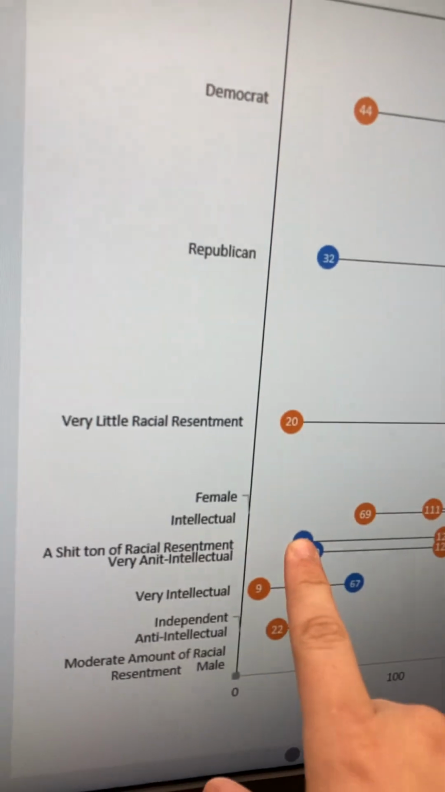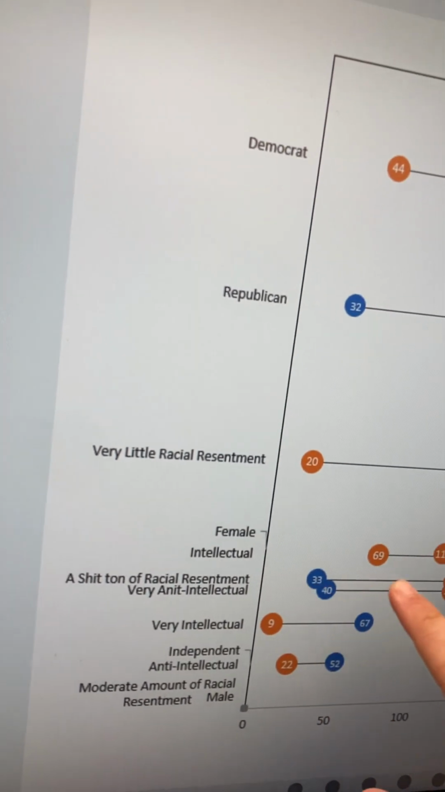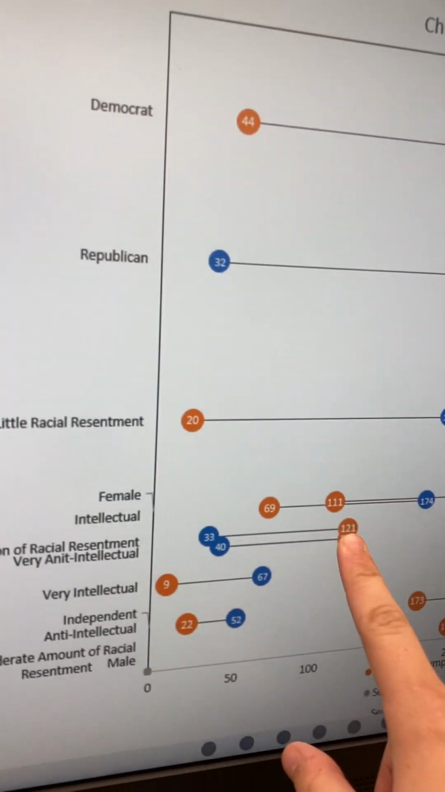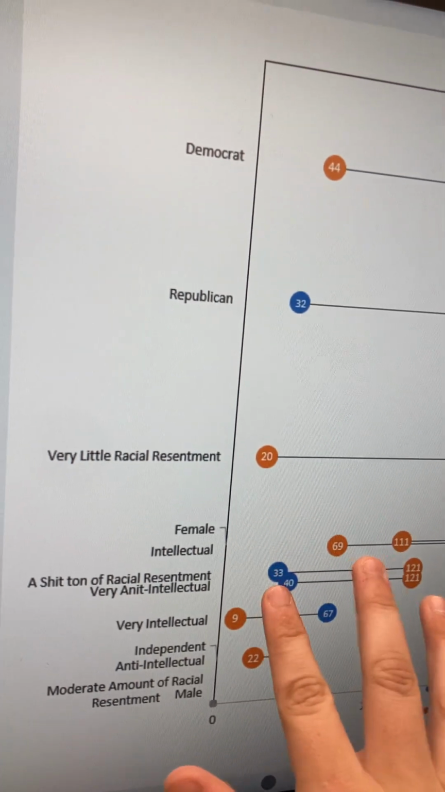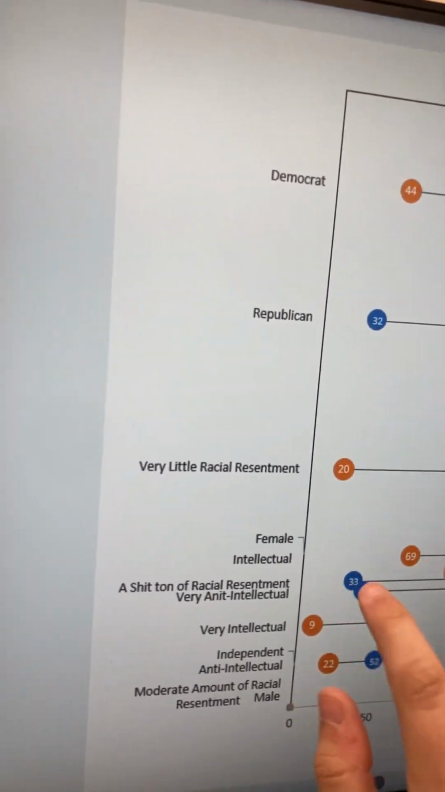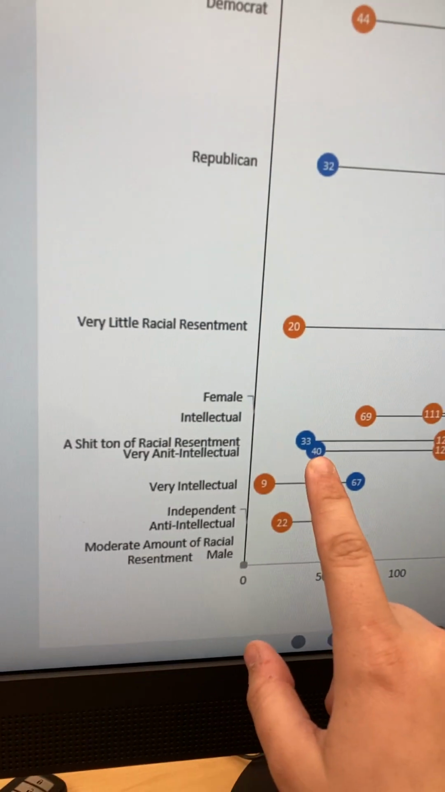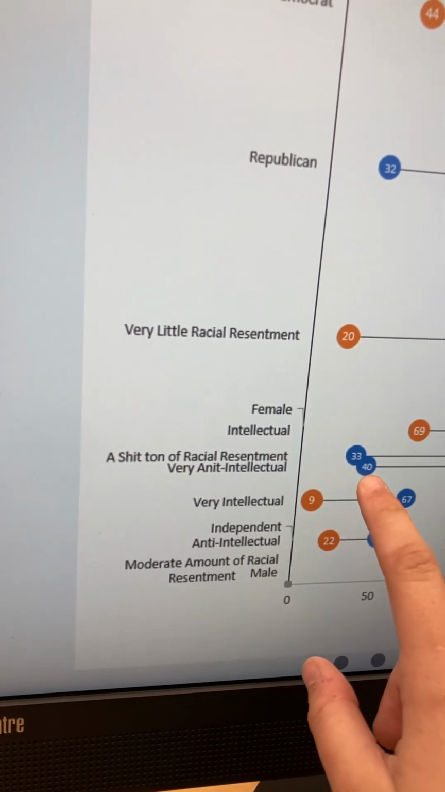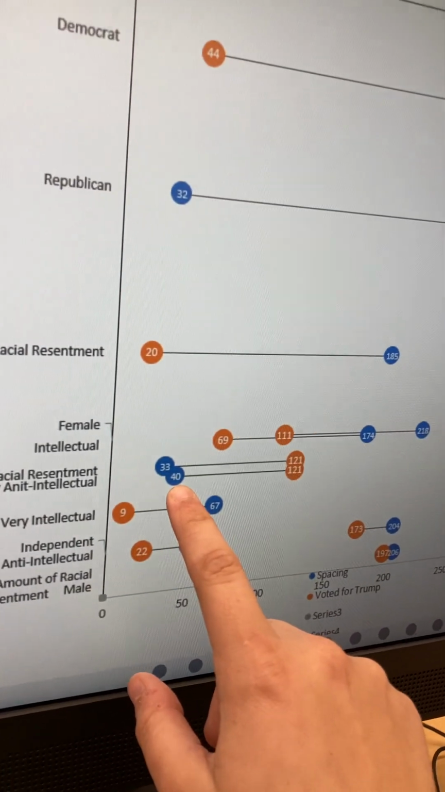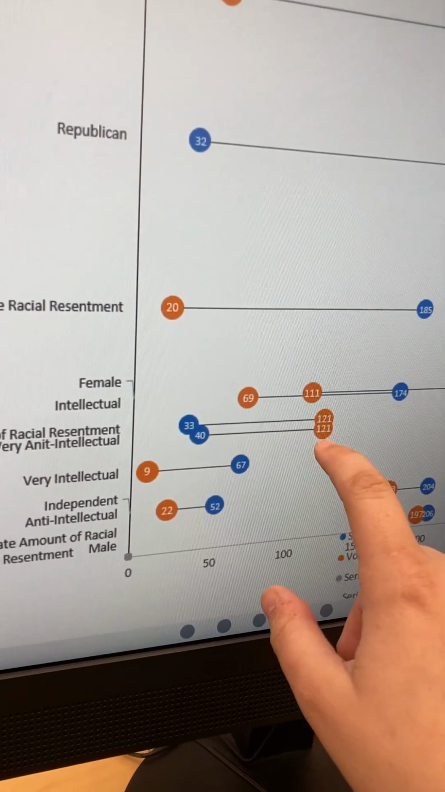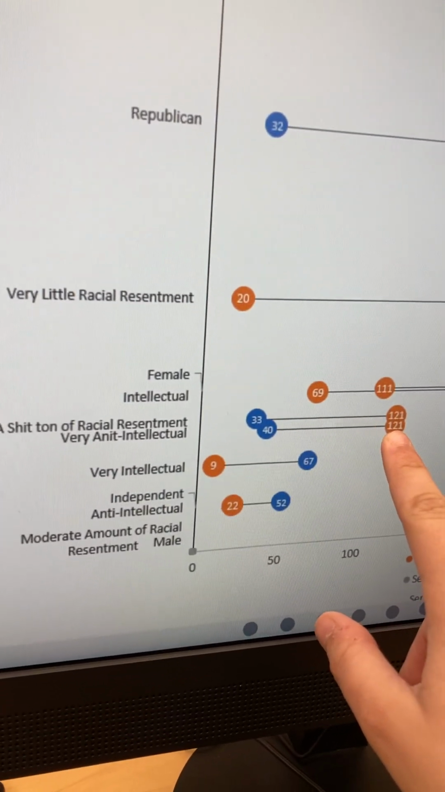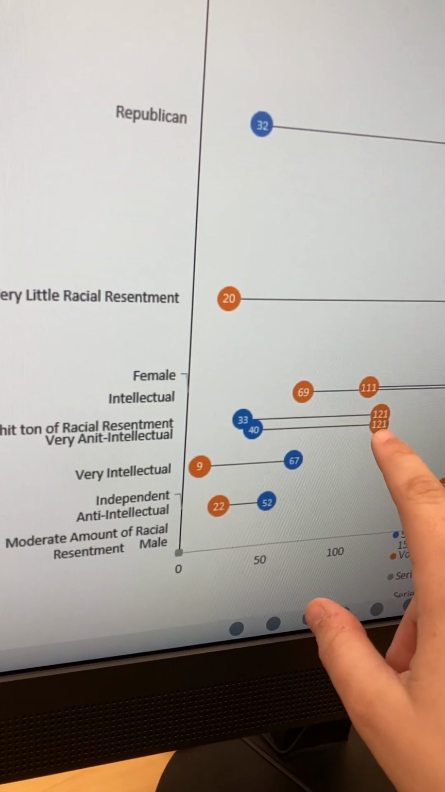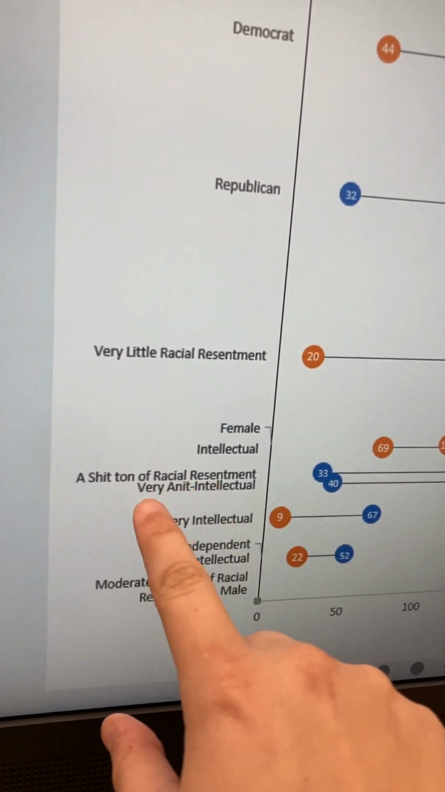So we have 33 people who voted for somebody else who have a shit ton of racial resentment, and 121 people who voted for Trump that have a shit ton. So very clear difference there. We have our racial resentment numbers kind of mapped out there. We have very anti-intellectual here next. So we have 40 people who voted for someone else who are very anti-intellectual, and 121, same exact number as above, of Trump voters who are very anti-intellectual. So that's kind of interesting. But they're both the exact same. So the lots of racial resentment and the very anti-intellectual.